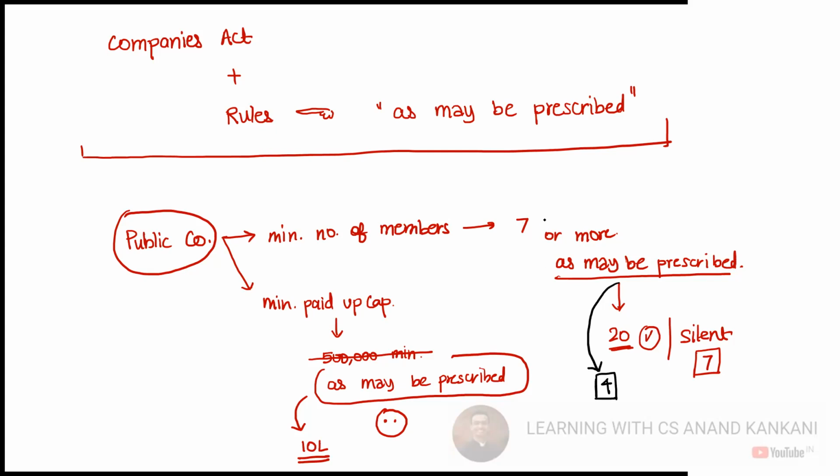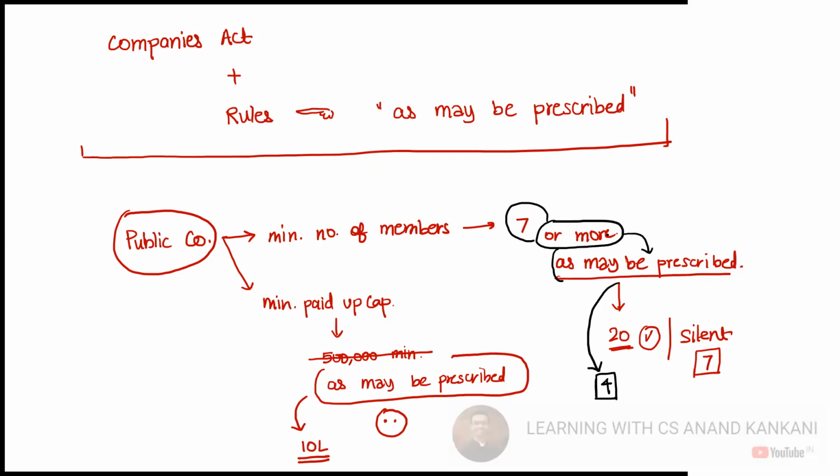Because the act says 7 or more as may be prescribed, which means the rules can prescribe more than 7, but they cannot go less than 7. If this word "more" was not there, because the act says 7 or more as may be prescribed, hence we say that minimum 7 is needed.